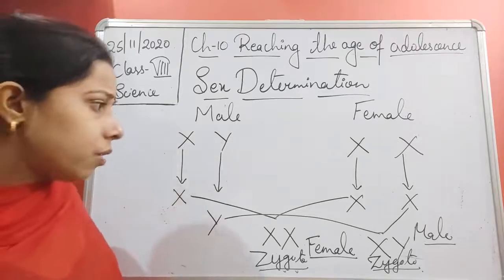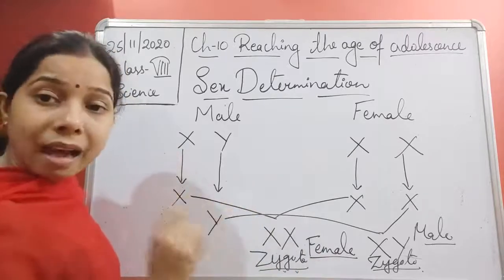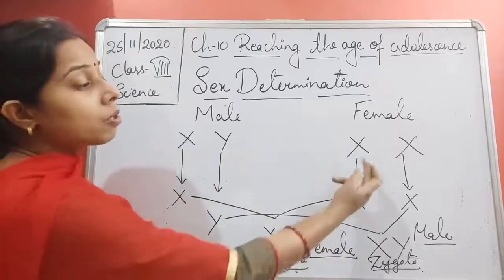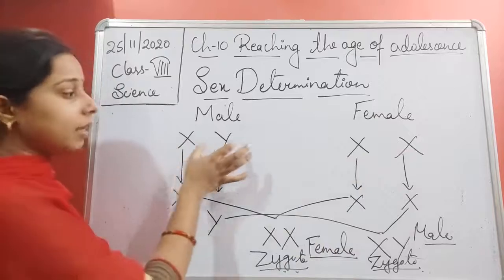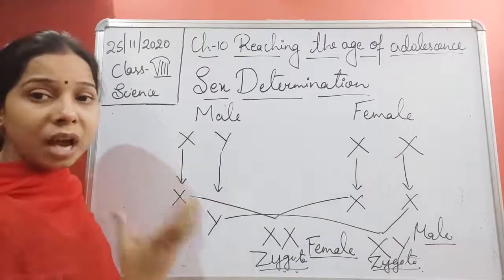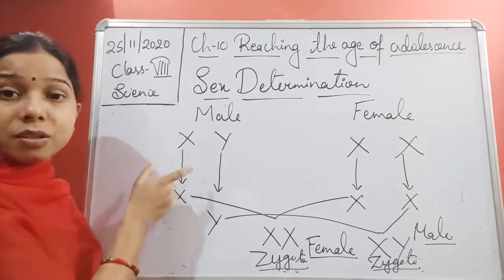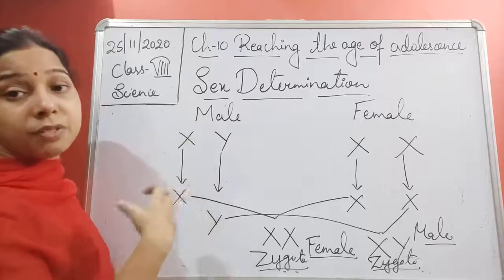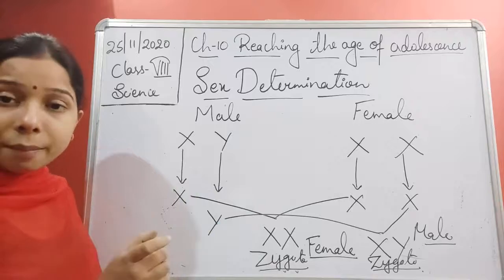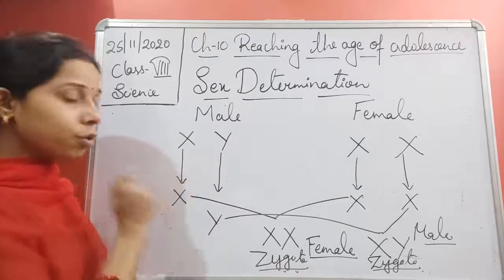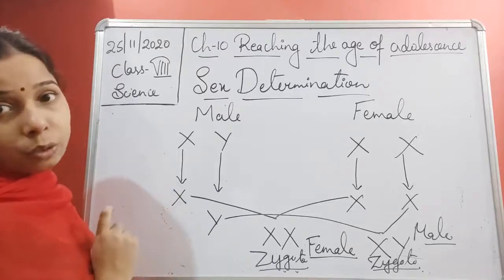Now you have seen one thing, students, that in the case of a female, the ovum will carry only the X chromosome because both of them are X only. Here it can be X, it can be Y. Now what are the chances of X and Y coming? Here it is a 50-50 ratio. 50% of the chances are that the sperm will carry the X chromosome, and 50% that it will carry the Y chromosome.